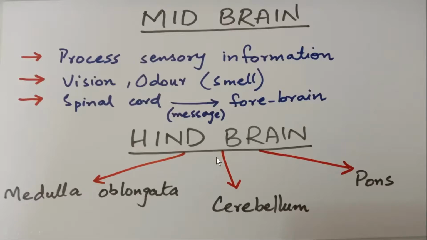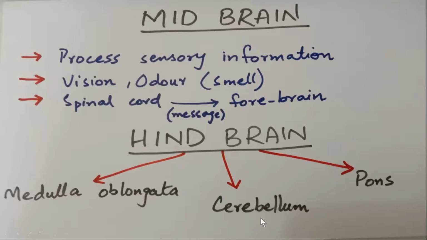Then the hindbrain, or the last part of the brain. It has three parts: medulla oblongata, as I have shown you in the diagram, then cerebellum and pons. Don't get confused between cerebrum and cerebellum.